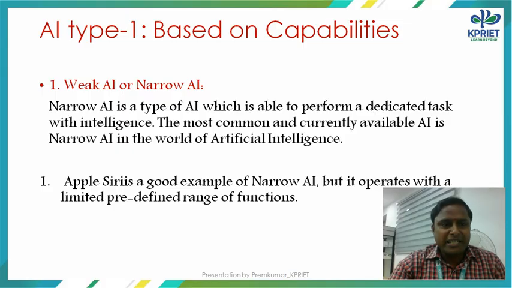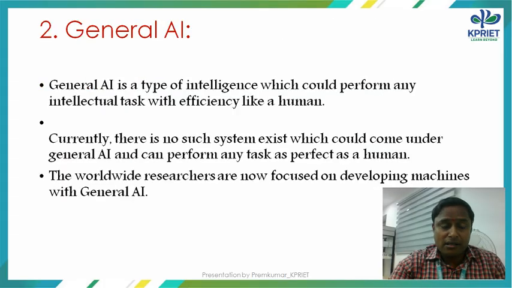It is nothing but weak AI, also called narrow AI. Narrow AI can only perform a dedicated task with intelligence. The most common and currently available AI in the world of artificial intelligence is narrow AI. The best example is Apple Siri, the best example for type 1 AI. Next one is general AI.